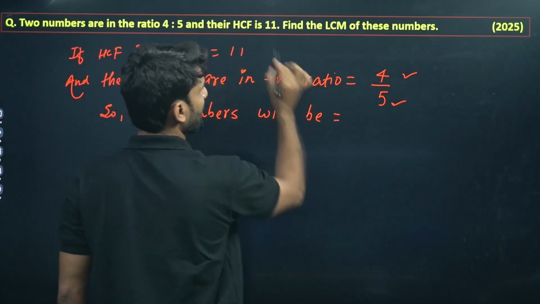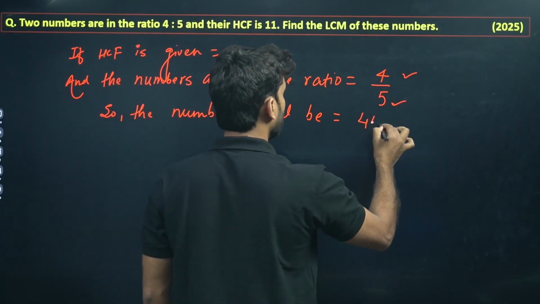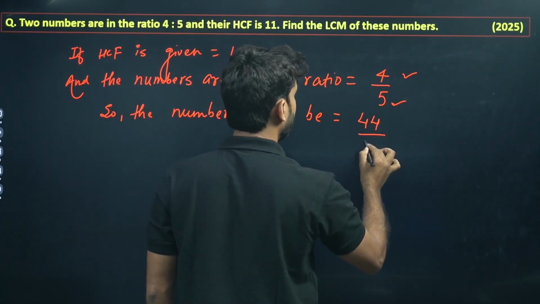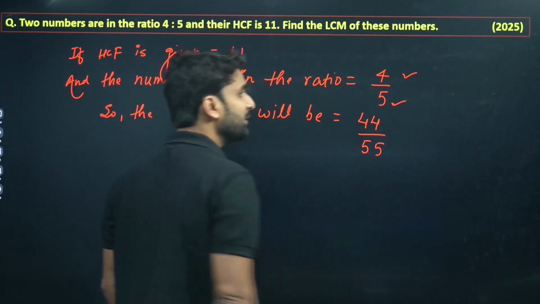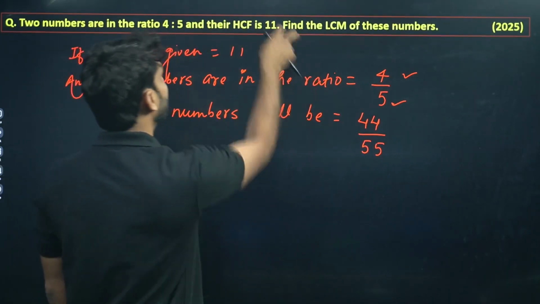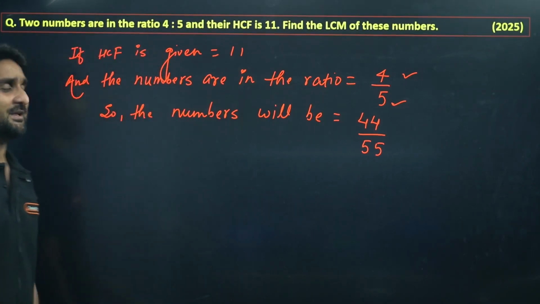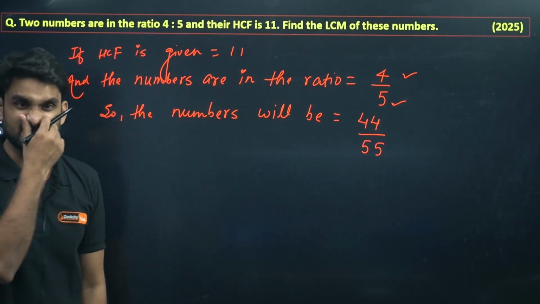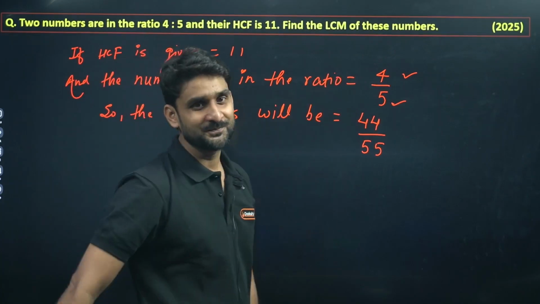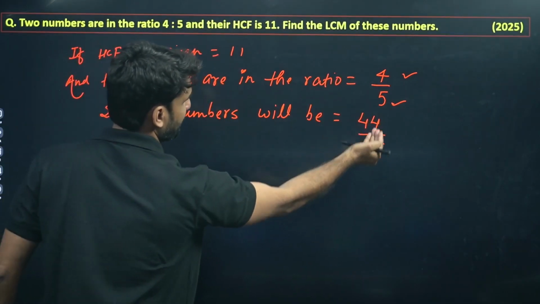11 times 4, the ratio is given, 11 times 4 is 44 and 11 times 5 is 55. Yes, both the numbers will be 44 and 55 because these two numbers are divisible by 11, since 11 is given as the highest common factor. So it implies that 11 is dividing both the numbers and the ratio comes as 4:5. Okay, so we have already found out the numbers are 44 and 55.